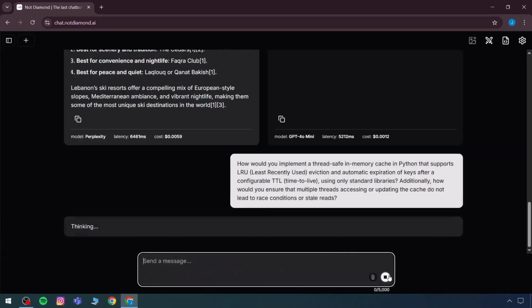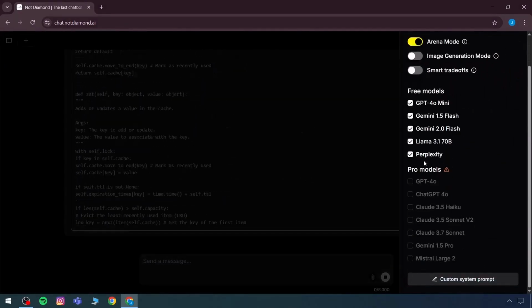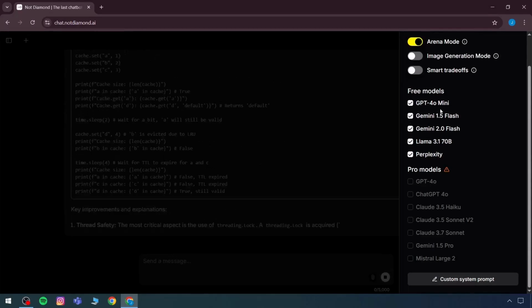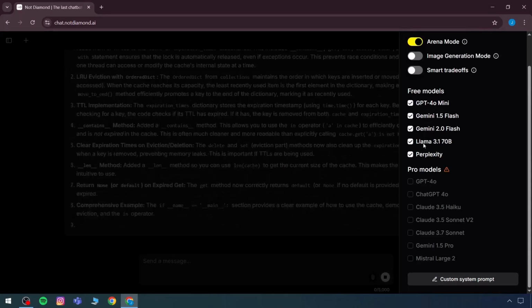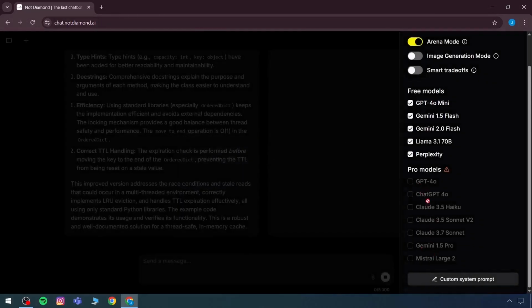As soon as we click on Arena mode, we get all the free models which are in use. We have GPT-4 and Mini, Gemini, 2 variants of Gemini, Llama and Perplexity. If we buy Premium, you can see that it is possible to access Pro models with Premium. So now other Premium models become available.